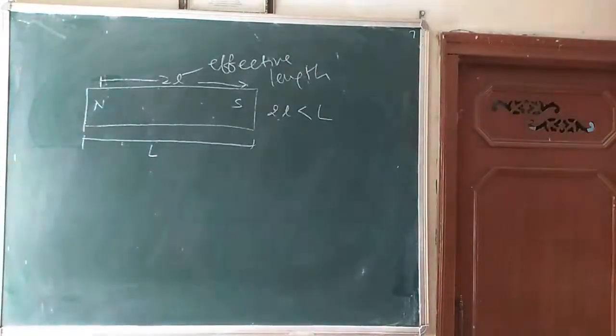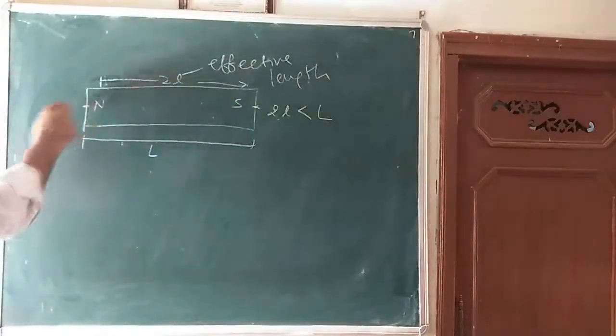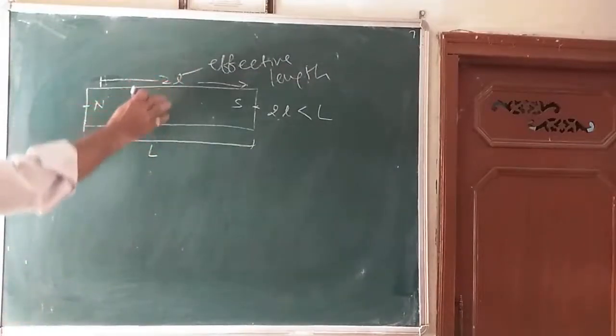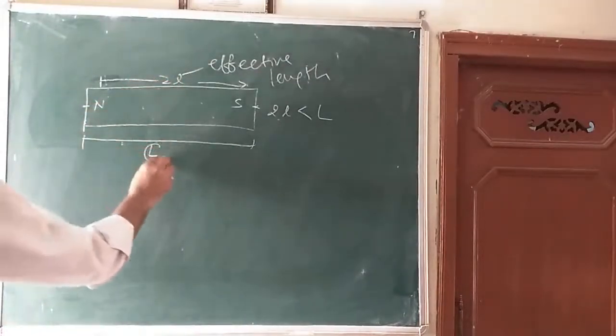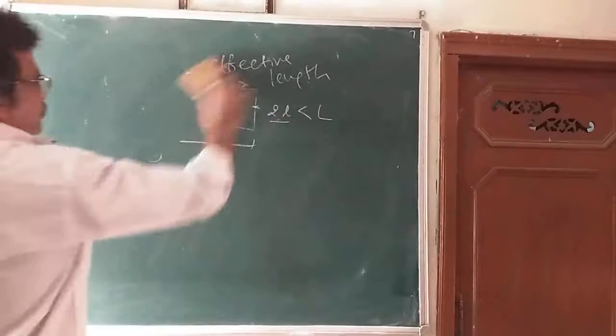Then you can see the poles are not exactly at the ends. These are the end points. So the effective length is lesser than the actual length. This is the actual length. That's why I can say 2L is less than capital L.